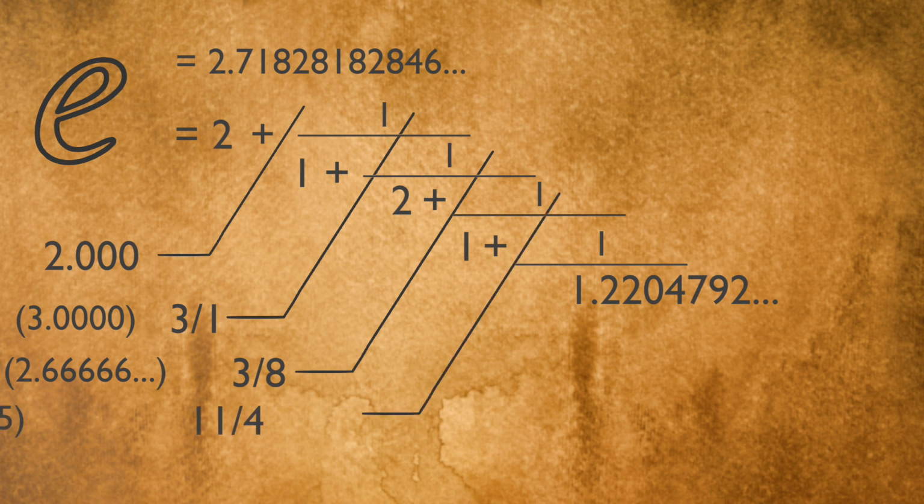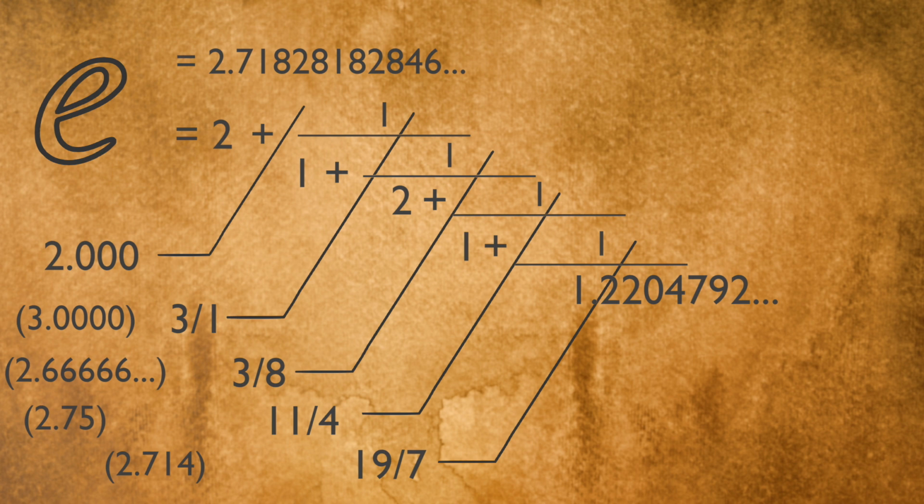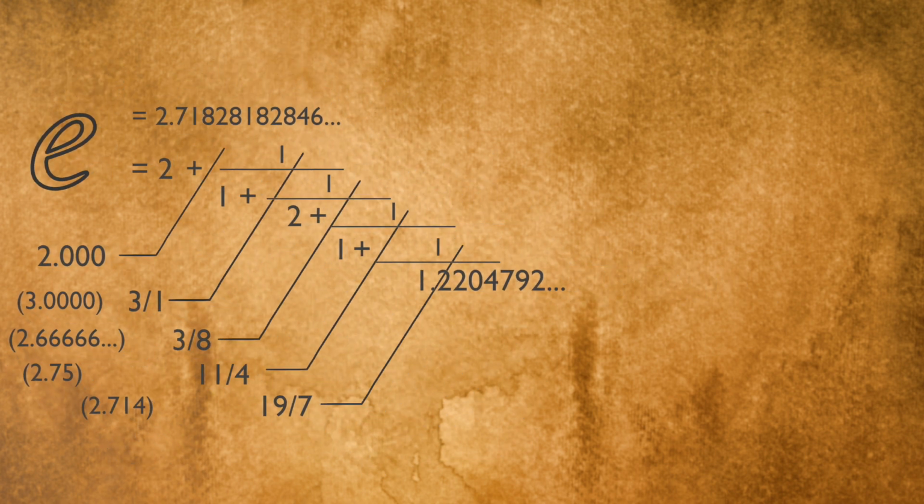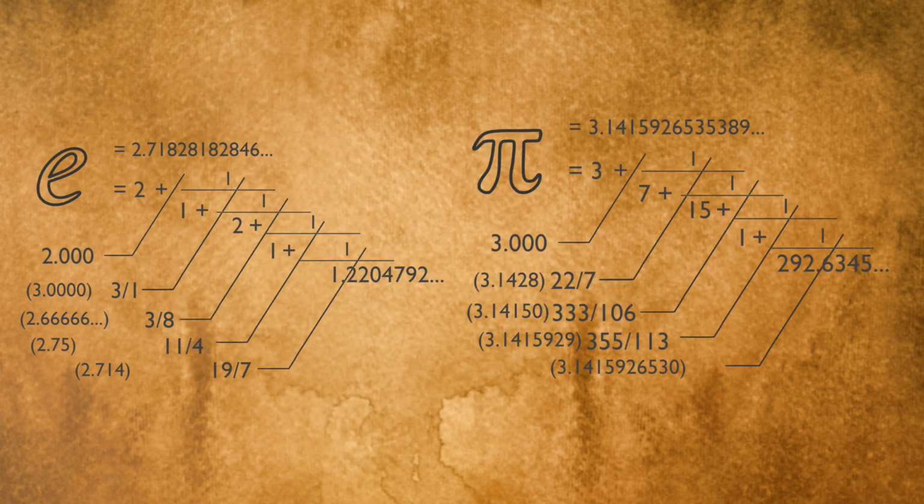From the Euler constant expansion, we can see that after the same number of steps as pi, we get a much less precise approximation of the Euler constant.